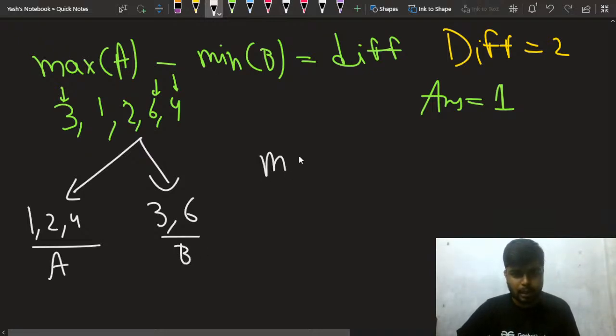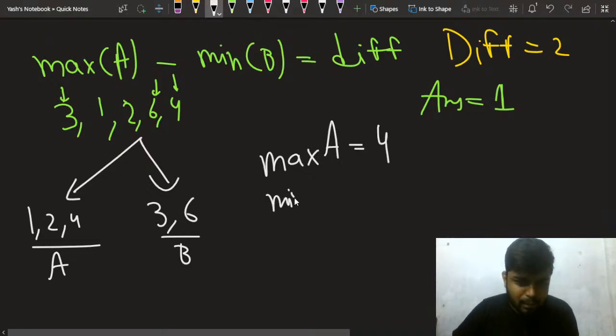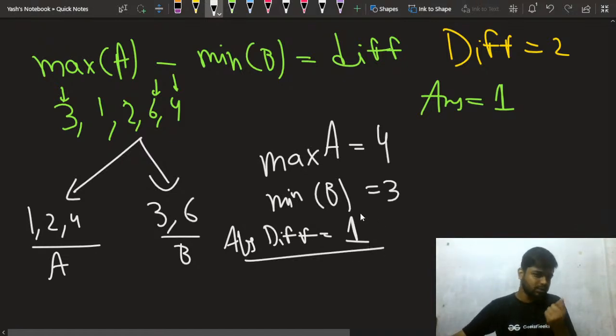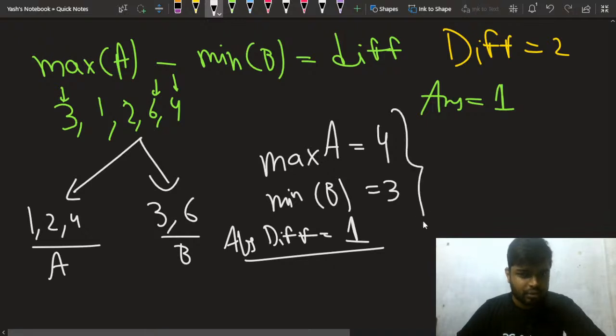So the maximum value of A will be nothing but 4, and the minimum value of B will be nothing but 3. And now my absolute difference between the two will be nothing but 1. Now my absolute difference is 1. So this is one way, but how do you get such intuitions? So this is very much clear.